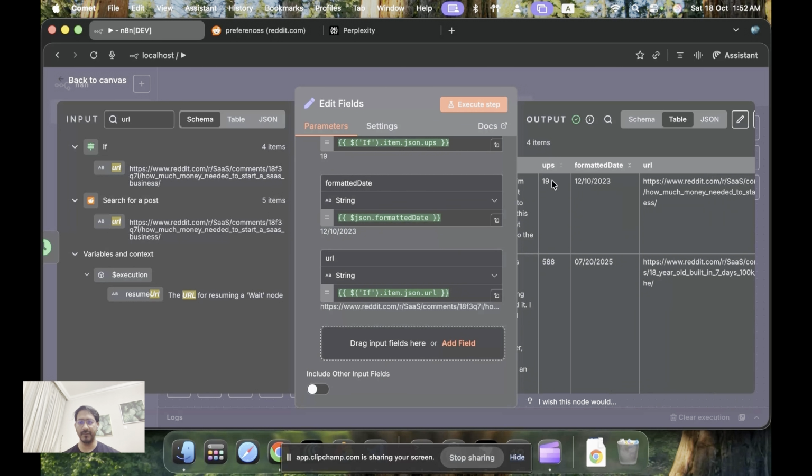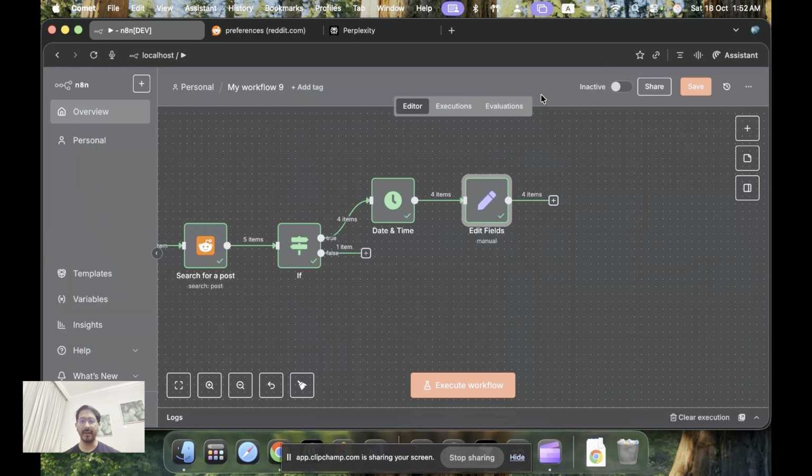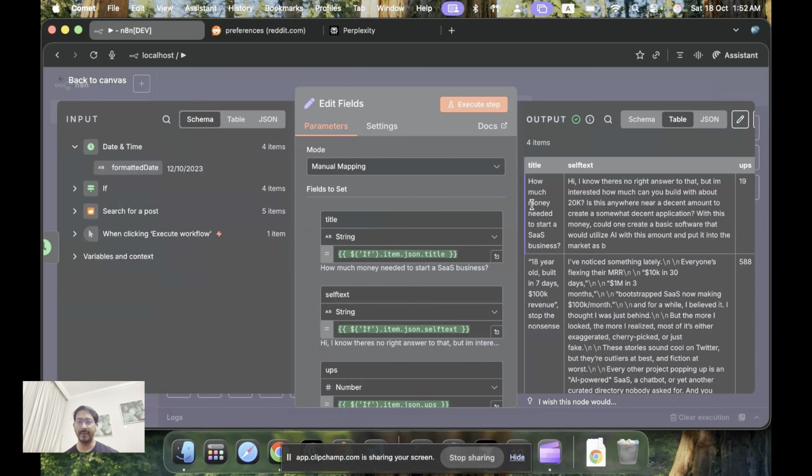And you see the upvotes are 19,588, and so on. So we'll go to the next node, and here we will actually add an AI model that will classify whether these things are actually part of a SaaS or not.